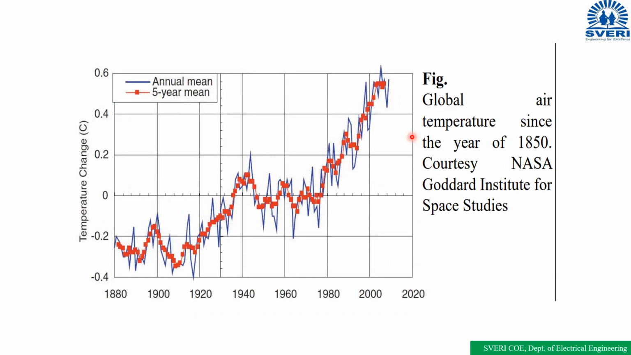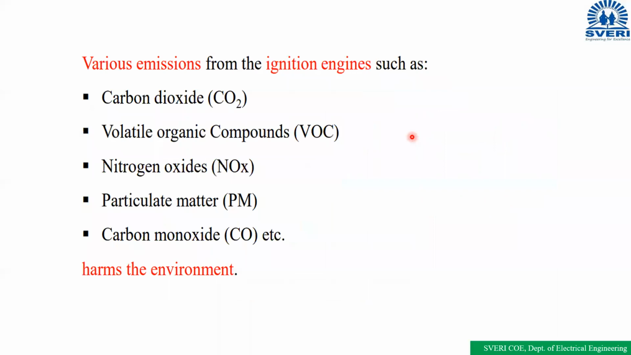Okay, from the point of temperature also, it is clear. So global air temperature: if we increase the IC engine vehicles, then what will happen? The temperature also increases in the atmosphere. So that's why we have to control this temperature also, the environmental or atmospheric temperature. So in that way also, we have to encourage the electric vehicles. For that purpose, we need